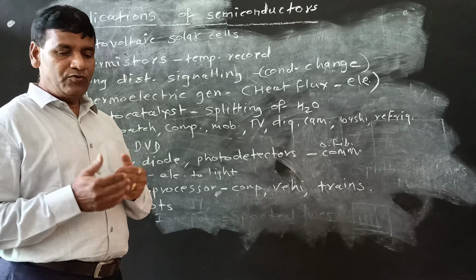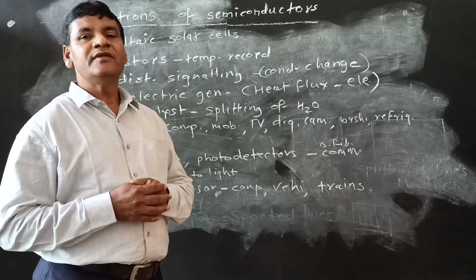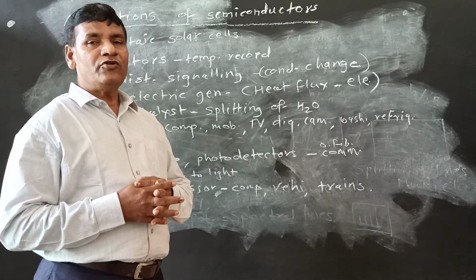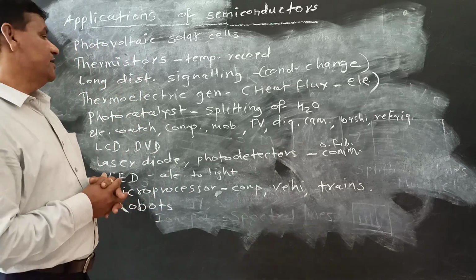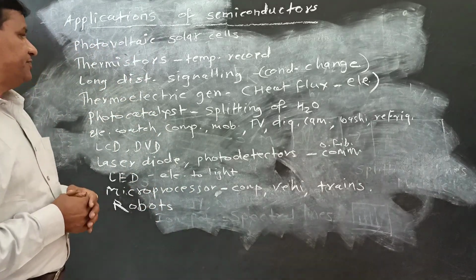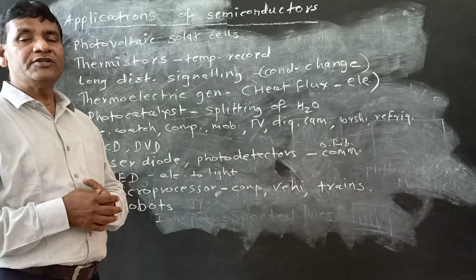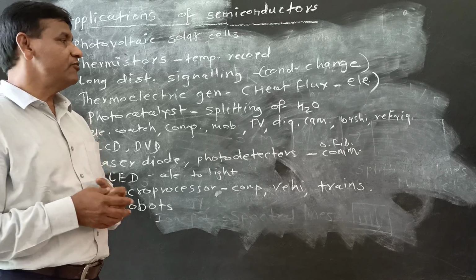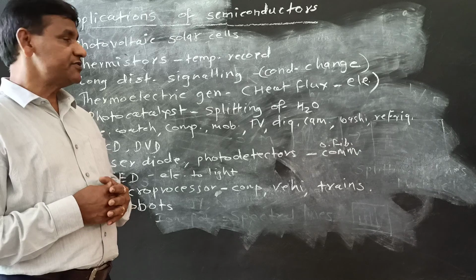Okay. Next application is splitting of water. That is, when we want to split water into H and OH. This is called breaking or splitting of water molecules. For this splitting of water, we use semiconducting materials, and that is called a photocatalyst. With the help of photocatalyst, splitting of water becomes effective, and therefore in these photocatalyst materials semiconductors are used.